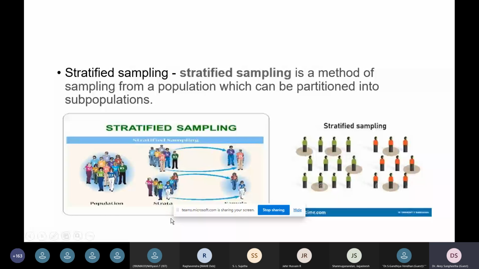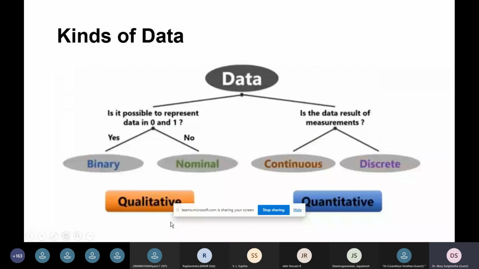And there are two kinds of data, qualitative and quantitative. How do we look at the qualitative data and how do we look at the quantitative data? So the very best example I have shown here is binary and nominal in the case of qualitative data. The binary information is either 0 or 1. So the digital information which is going to be processed or stored or accessed in any kind of data analysis is determined with binary information, the data 0 and 1.